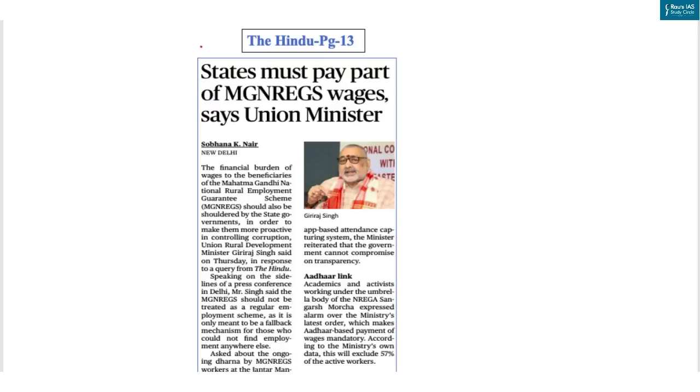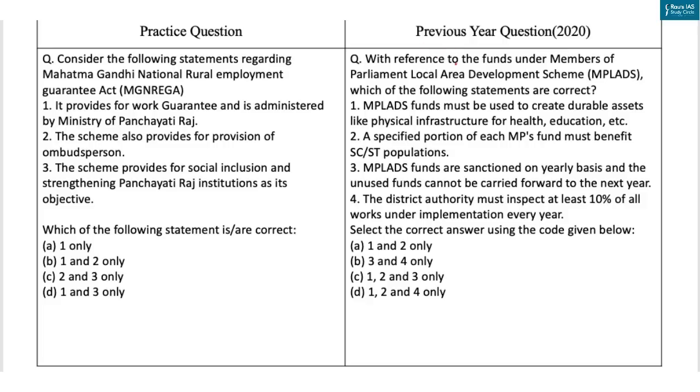Now our last question is based on this article, and the context of this article is that the financial burden of wages to the beneficiaries of the Mahatma Gandhi National Rural Employment Guarantee Scheme should also be shouldered by the state governments in order to make them more proactive in controlling corruption. Now, important projects by different ministries are important for your prelims examination. This question based on MP LADS came in year 2020.